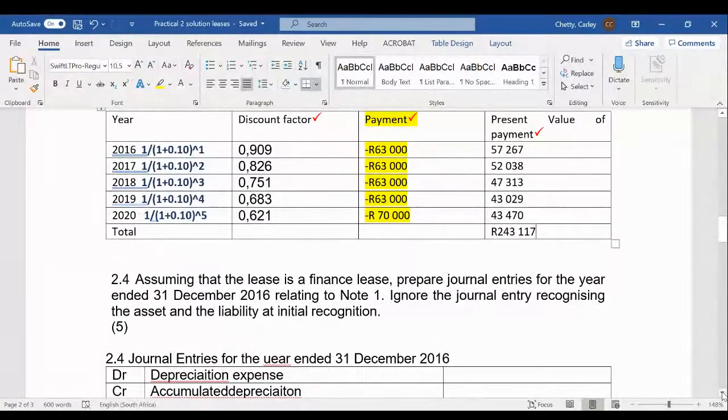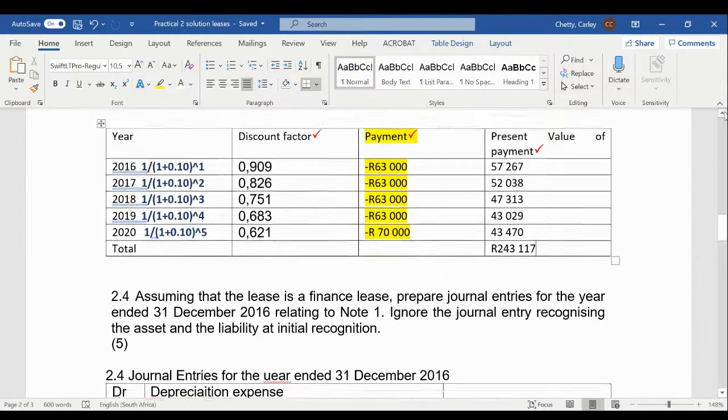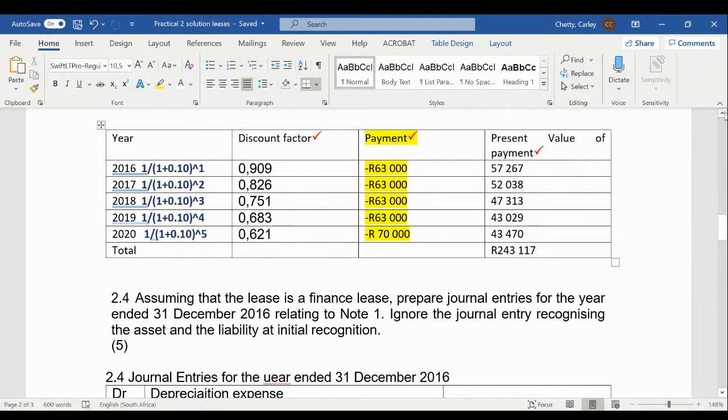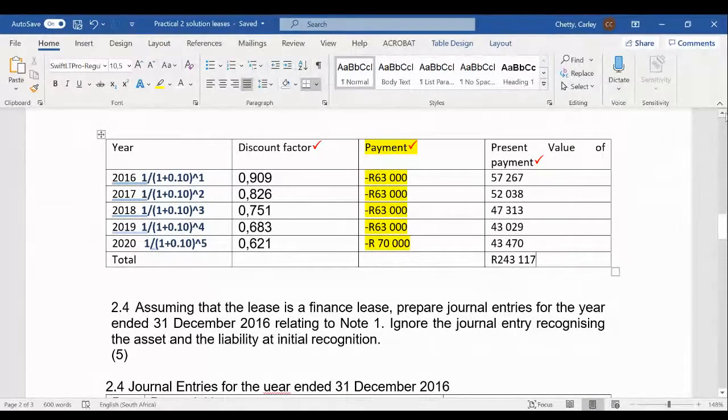So they've told us here in 2.4, assuming that the lease is a finance lease, prepare journal entries for the year ended 31 December 2016 relating to Note 1. Ignore the journal entry recognizing the assets and the liability at recognition. Usually when we have a finance lease, we will debit lease assets and credit the finance lease liability. But now they are saying you don't have to do this journal entry, but please do the other journal entries. So who can tell me, are we going to depreciate this asset?